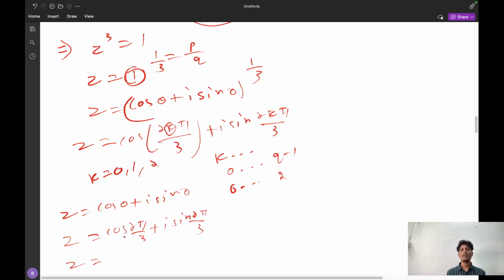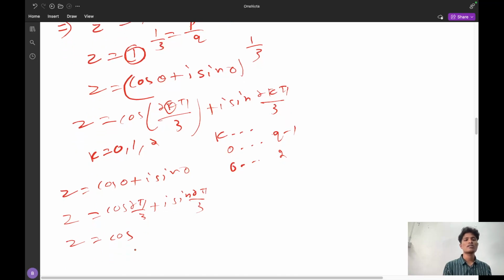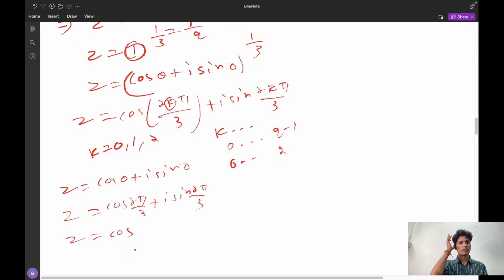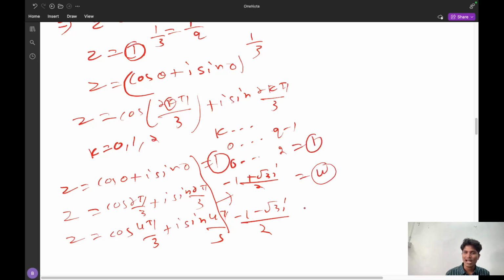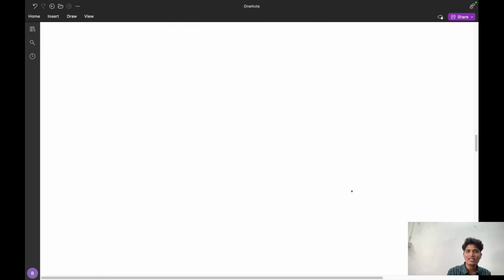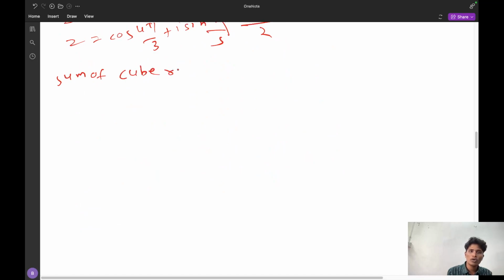And what is the third value? The third value is cos 4 pi by 3 plus iota sin 4 pi by 3. Yes, these three are the cube roots of unity. This value is 1, this value is minus 1 plus root 3 iota by 2, and this value is minus 1 minus root 3 iota by 2. And z equal to 1 is one value, 1, and this is called omega, and this is called omega square.